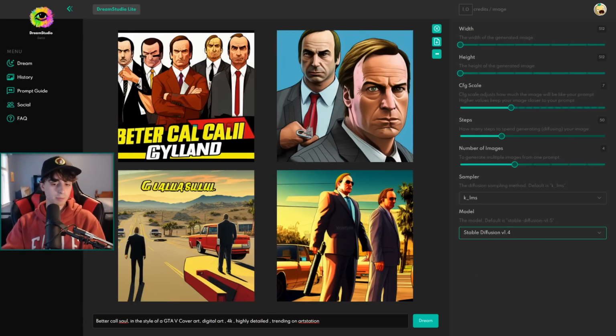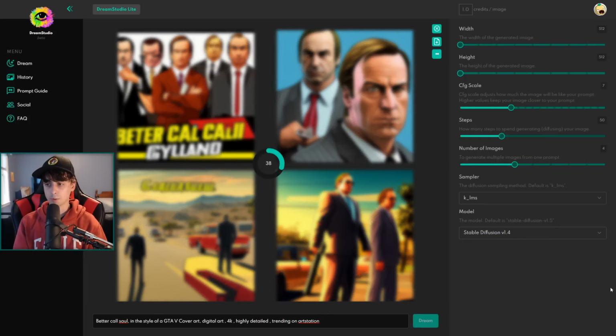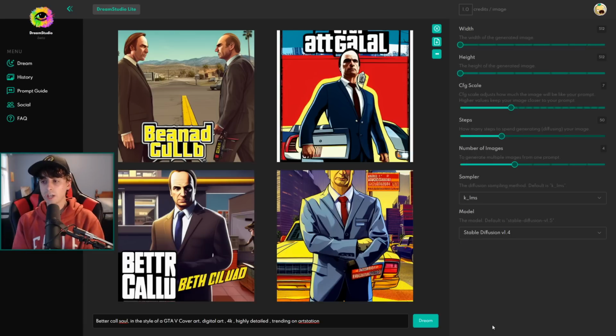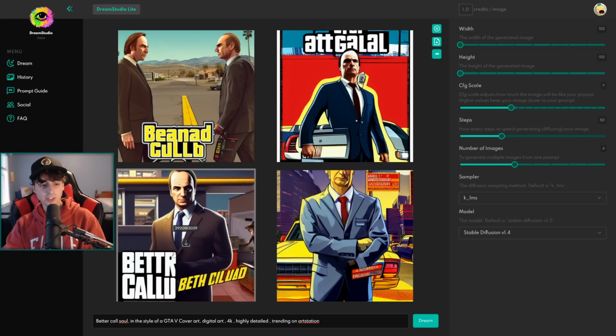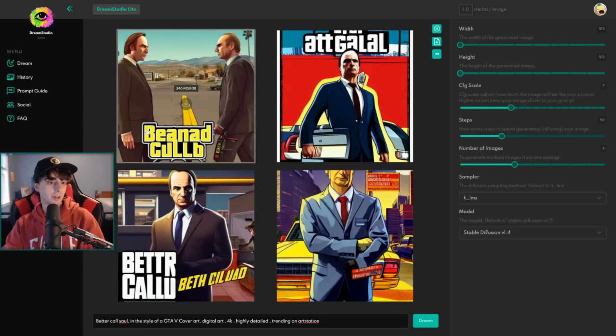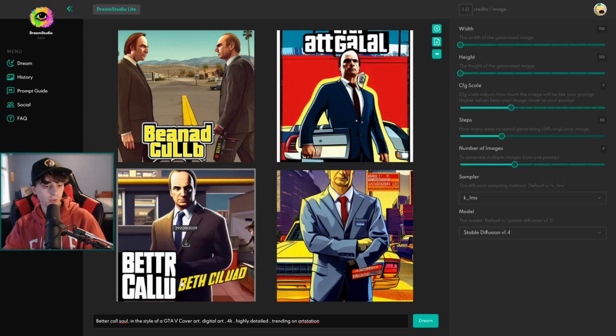Let's run the same prompt in 1.4, and I think there'll be a clear difference in a lower quality here with the older model that we were using previously. And okay, with this generation right here, we can see... actually, this one is completely cut off. The text just isn't as good. I mean, it's still there. The font looks good at least, but this is "Beanad Kolb." That just isn't right. These images aren't bad by any means, but we got better cold beth.